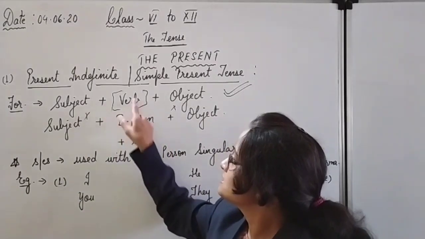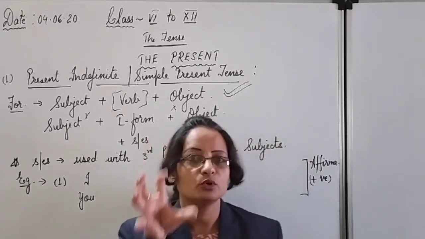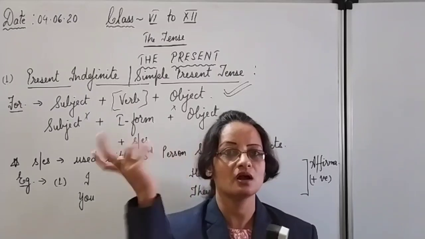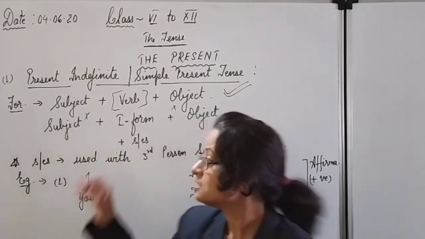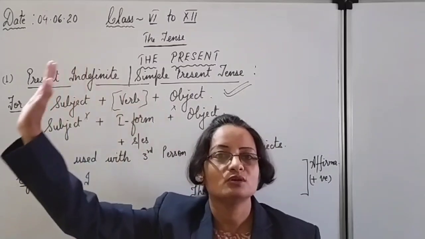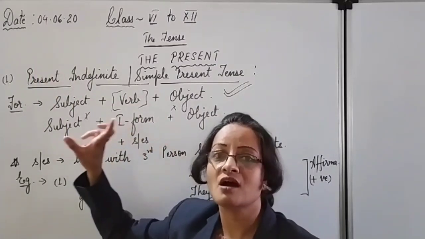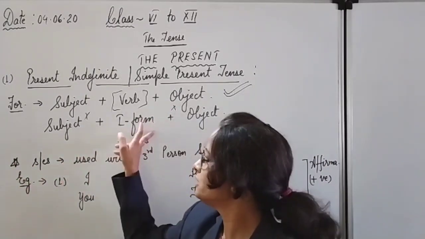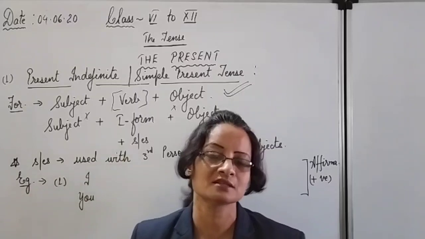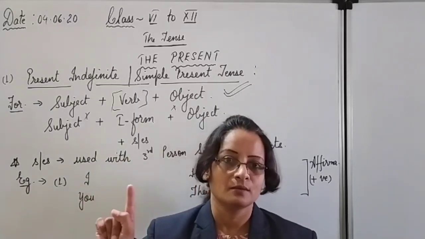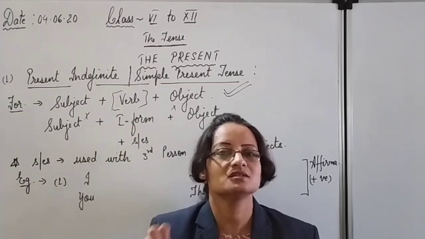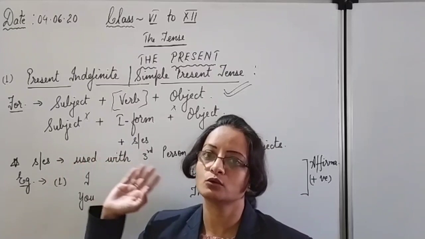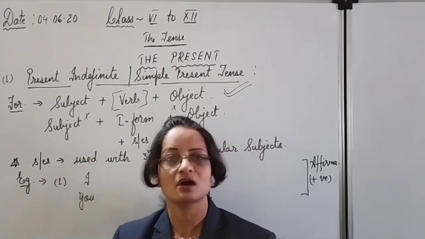By this trick, consider the verb to be the heart of the sentence. Like the human body has a heart, without the heart the body is not going to survive in the world. The same way, the sentence is not going to survive without the verb. Verb is the heart of the sentence. So what do we have to do? We have to only transplant the heart and make the sentence living. In the tense, nothing else you have to do, only make the changes in the verb according to the rules, the formula, and then you are going to change any type of sentence into another type.